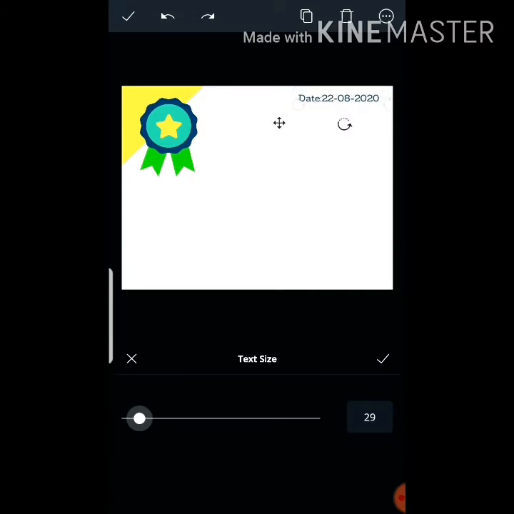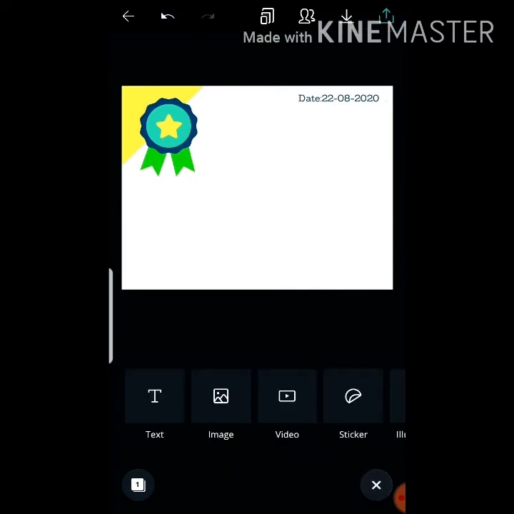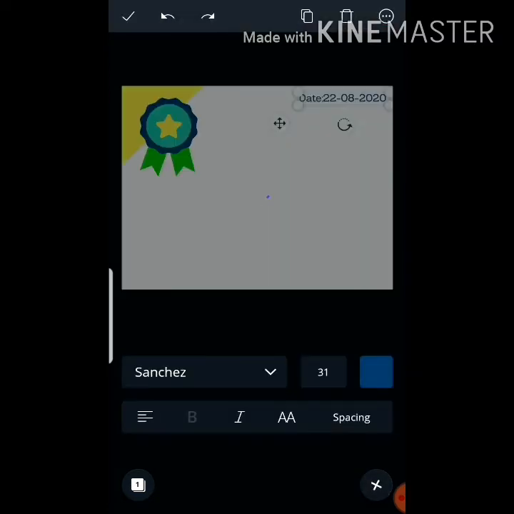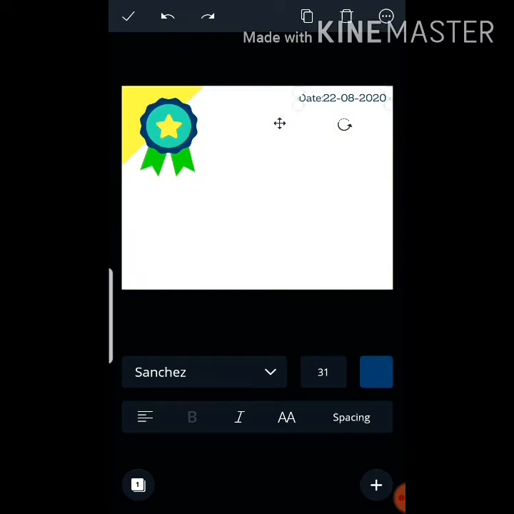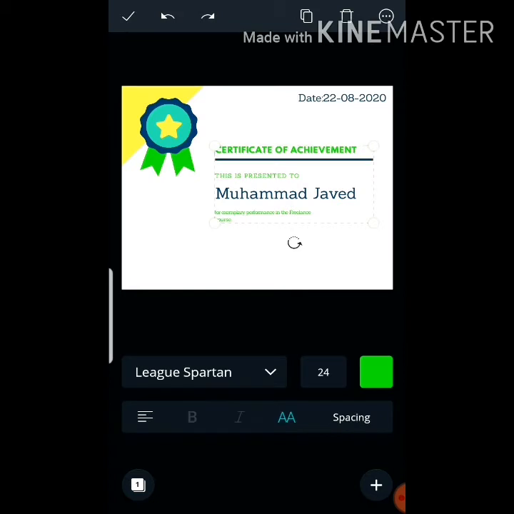I will set a date. After setting a date and size, then I will go to my other information and details which I copied there. You can just select and edit font, size and color and spacing with wording.